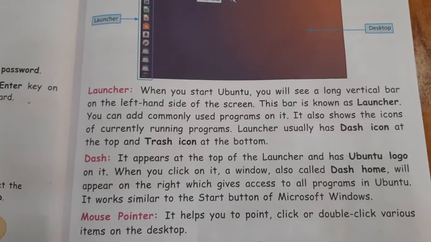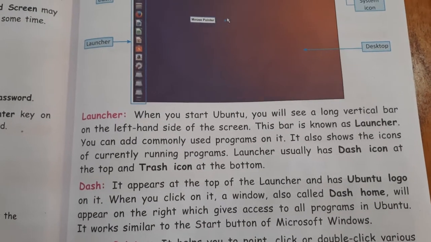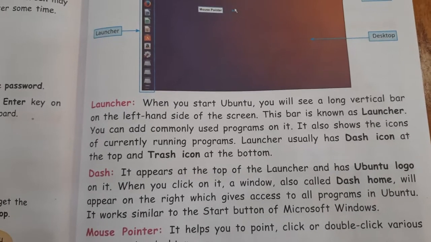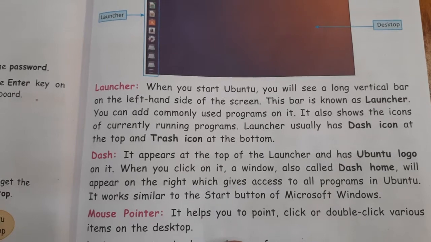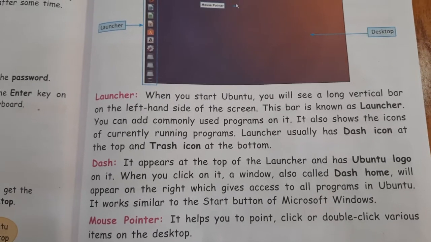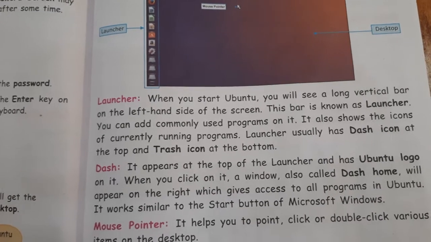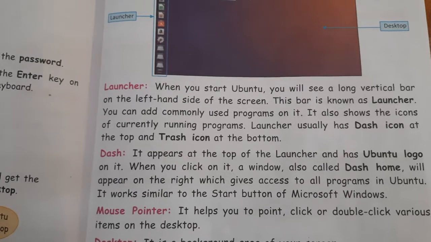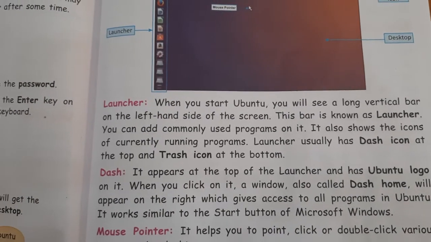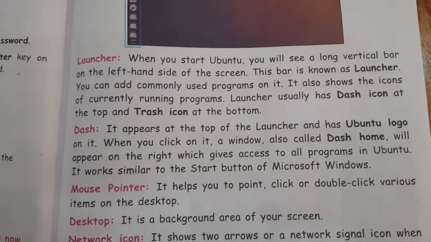Now dash, as I told you, it is on the top of the launcher. Dash appears at the top of the launcher and has Ubuntu logo on it. When you click on it, a window also called dash home will appear on the right, which gives you access to all programs in Ubuntu. It works similar to the start button of Microsoft Windows, as I told you earlier.